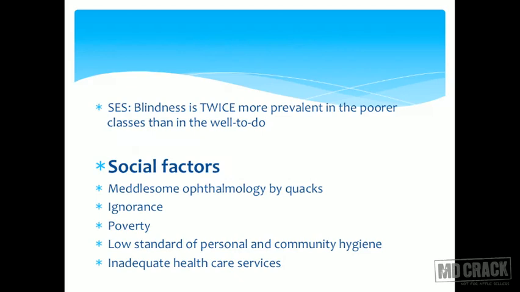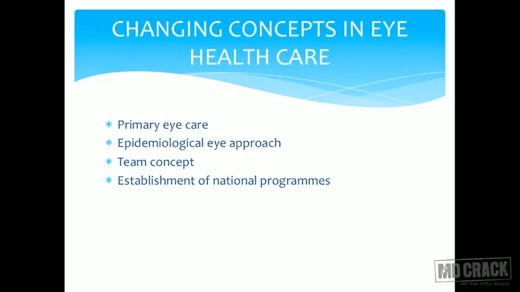Socioeconomic status, again, the poor are more prone as compared to the rich for blindness. Social factors, you have quacks doing a lot of ophthalmic surgeries, you have ignorance, poverty, low community hygiene, and inadequate healthcare services which contribute to the burden of blindness.